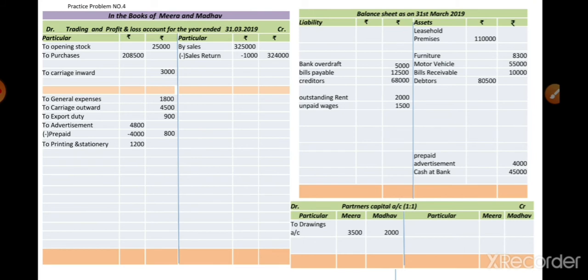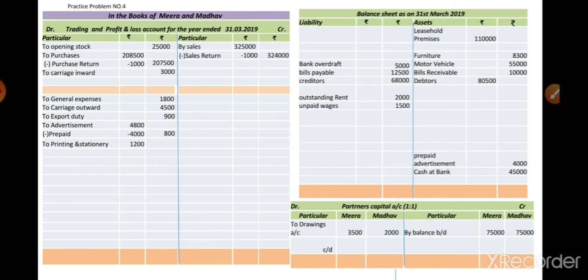Next one is the opening capital of Mira and Madhav. Mira's, which we show on the partners capital account credit side, we recorded as by balance brought down. In Mira's column we put the amount of rupees 75,000 and Madhav's capital 75,000. Okay, and last item, purchase return. That purchase return we deducted from the purchases in the trading account. Debit side amount is rupees 1,000, so the balancing amount we recorded on the outside column, that is 2,07,500, so it is net purchases.